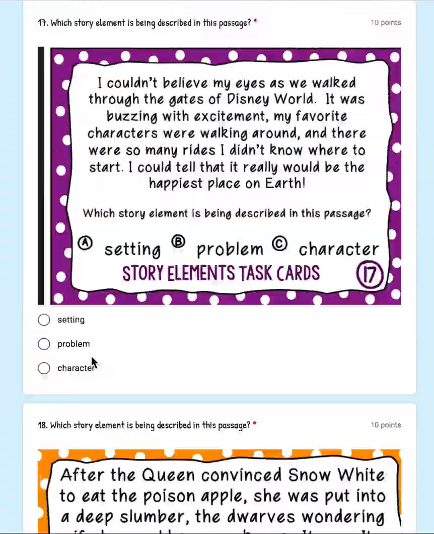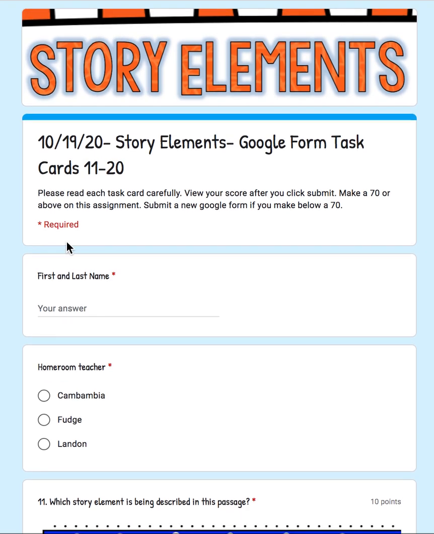Click submit when you're done. These were the 10 task cards, 11 through 20. Once again, there were 11 through 20, meaning 10 at the end.